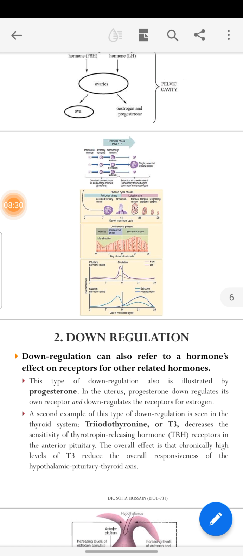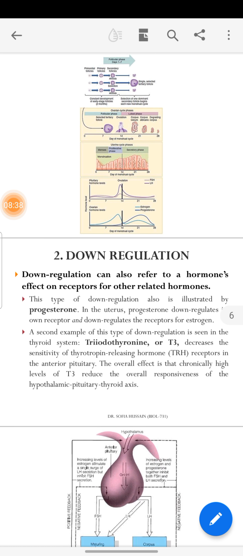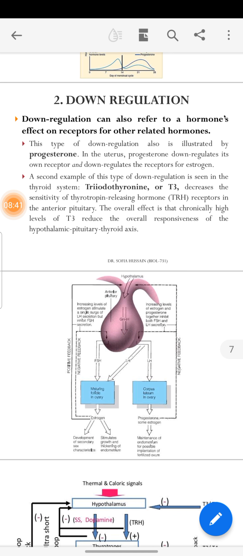So graphically you can also see that when the level of the receptors increases, the hormonal activity also increases. How downregulation may also be done in T3, triiodothyronine.